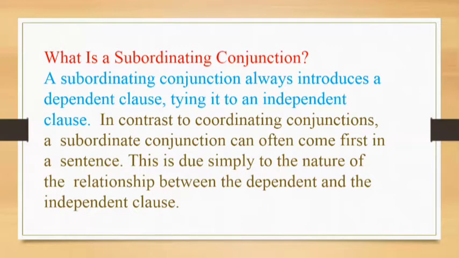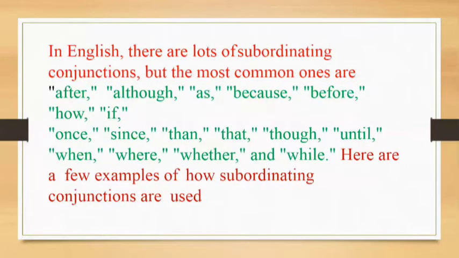In contrast to the coordinating conjunctions, a subordinating conjunction can often come first in a sentence. This is due simply to the nature of the relationship between the dependent and the independent clause. The dependent clause depends on the independent clause. So we have a lot of subordinating conjunctions, but the most common ones are after, although, as, because, before, how, if, once, since, then, that, though, until, when, where, whether, while.